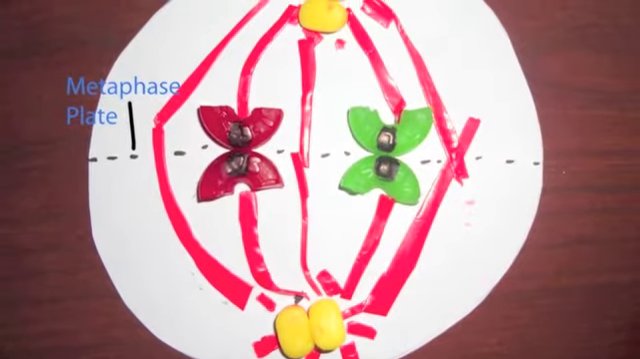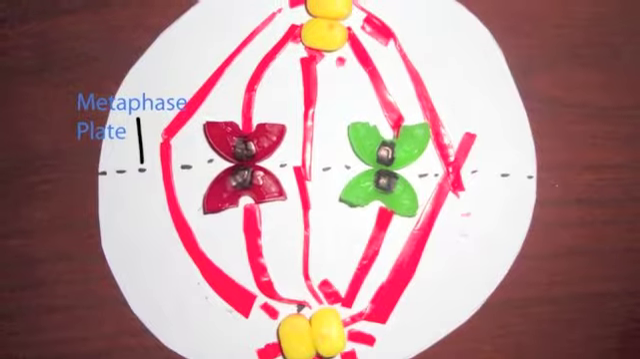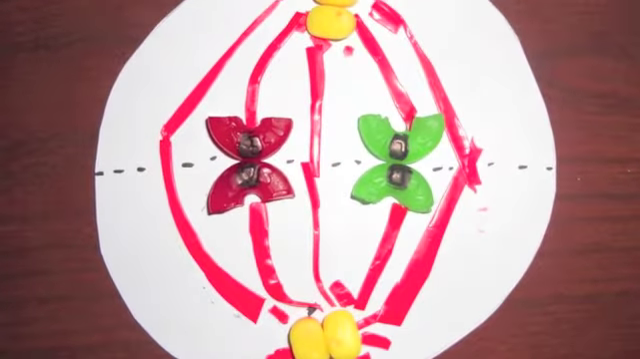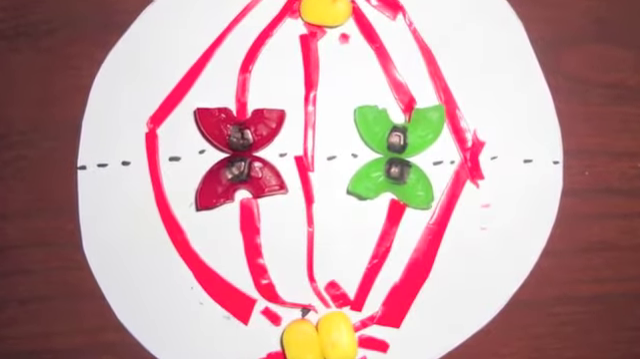During metaphase, kinetochore microtubules connect to the kinetochores of each chromosome. The chromosomes line up along the metaphase plate. In this phase, chromosomes are at their highest degree of condensation.